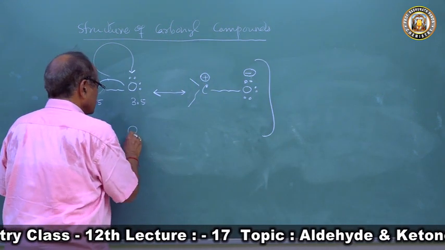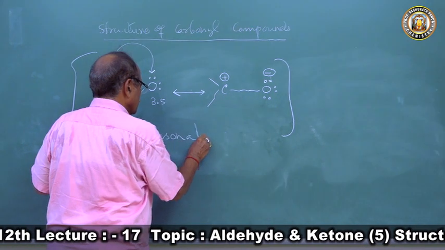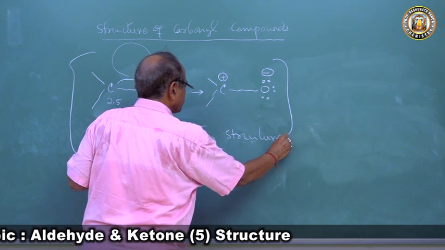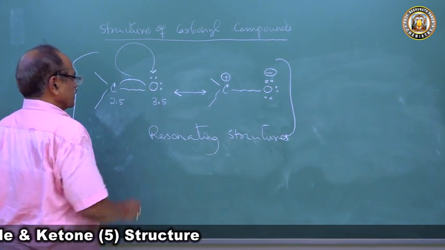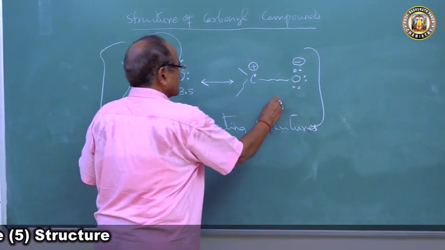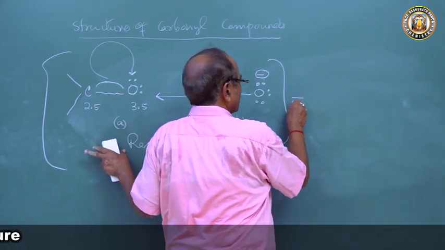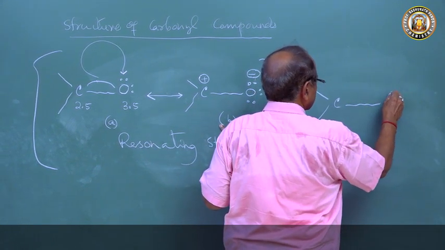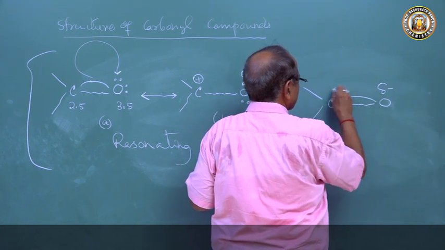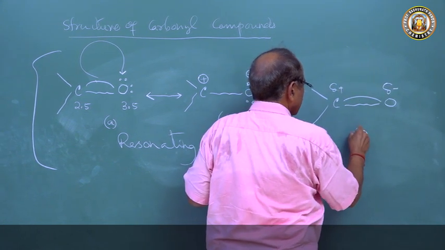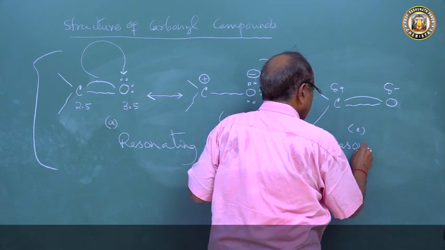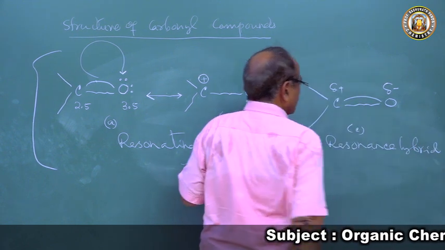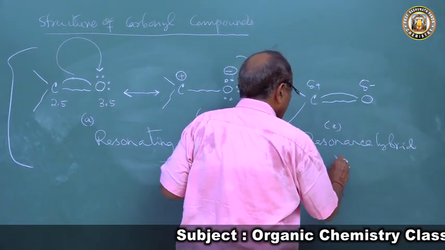So these are the resonating structures of the carbonyl group. This A is a resonating structure and this B is a resonating structure, and this carbonyl group can be represented as a resonance hybrid of carbon and oxygen, where here is a delta negative charge, here is a delta positive charge, and this is the resonance hybrid of the carbonyl group, and this is dipolar.